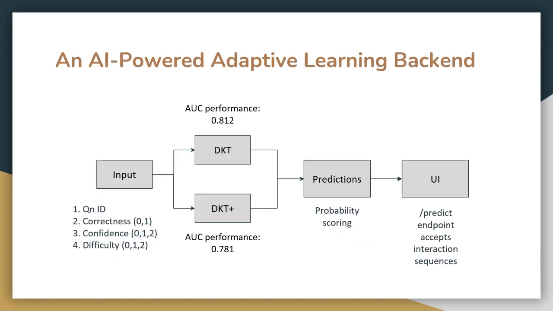Now, the key parameters fed to it were the question ID, the correctness of the student, meaning whether they got it correct or wrong, the confidence that they indicated on a scale from 0, 1 to low, medium, high, and the difficulty of the question also in the form of low, medium, high. Now, this model is an LSTM recurrent neural network, and at the end of the day, it predicts the probability of getting the next question correct based on the question's difficulty and exposes this to an endpoint that our front end uses.